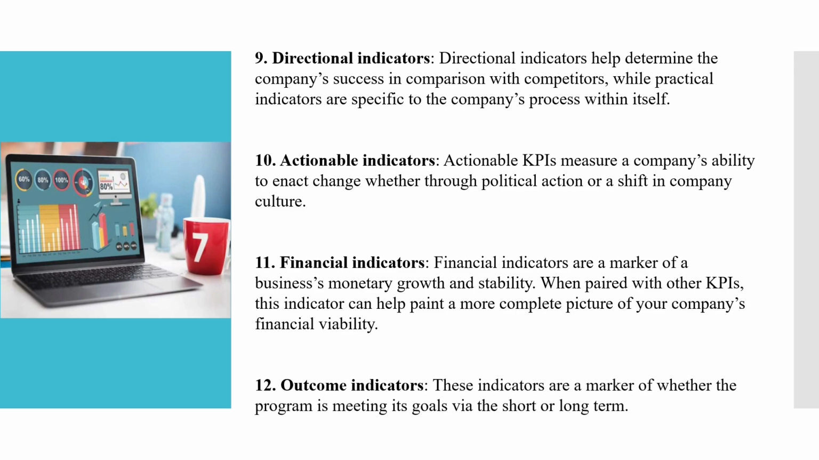Next is outcome indicators. These indicators are markers of whether the program is meeting its goal in the short or long term. Yes, whether our objective is meeting our goals or not can be simply indicated by the outcome indicator. So my dear friends, these are 12 important types of KPI indicators that one should be aware of and should be set in every organization for the professional growth of their workplace and the organization.